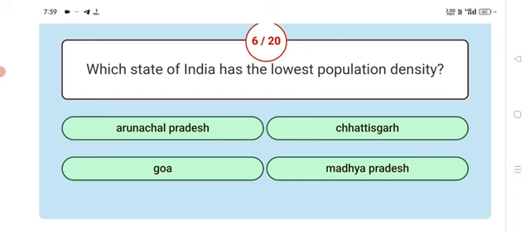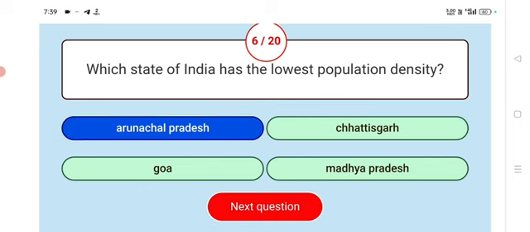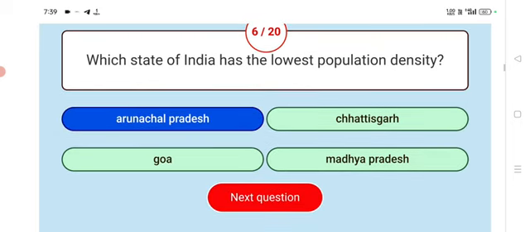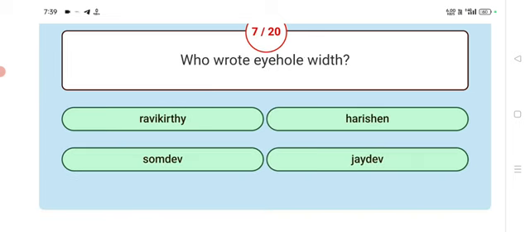Next. Which state of India has the lowest population density? Arunachal Pradesh. Next. Who wrote Ami Whole Wide Earth?